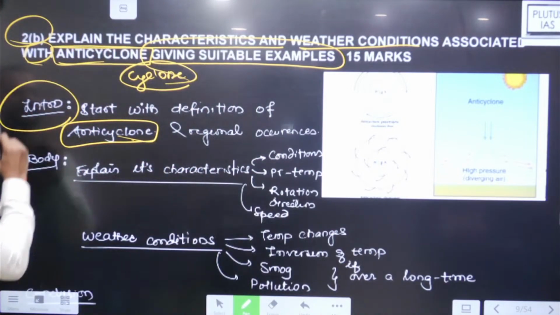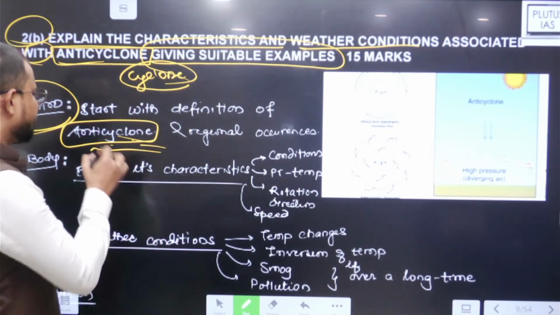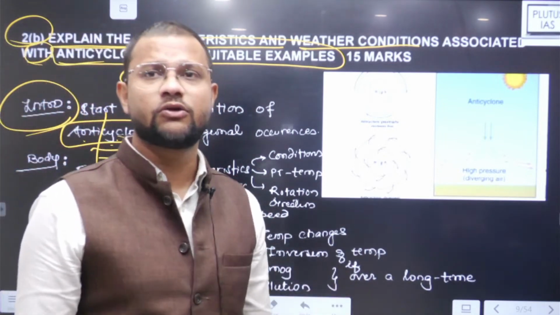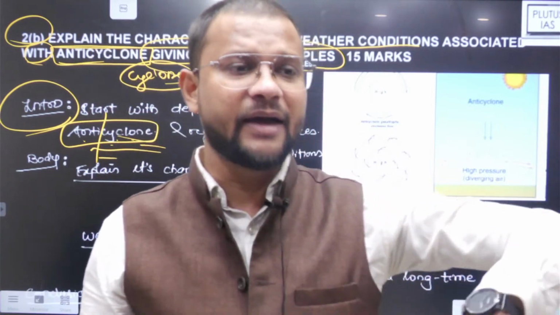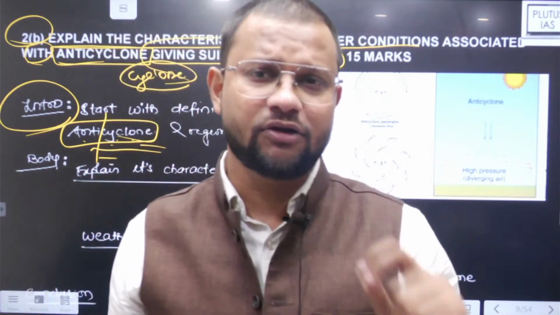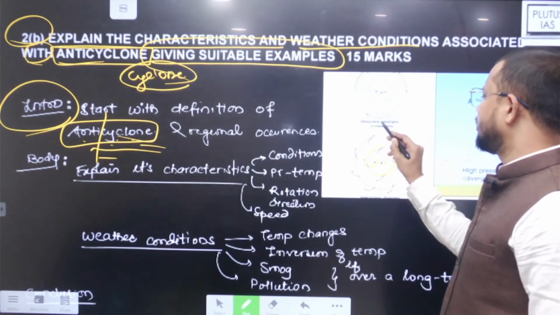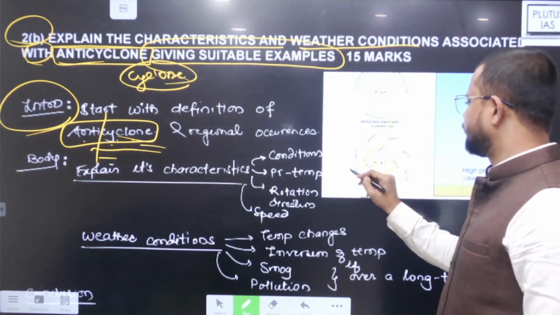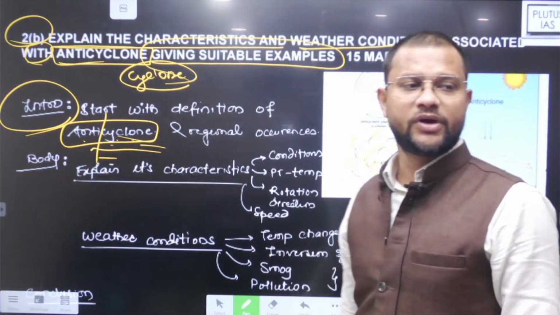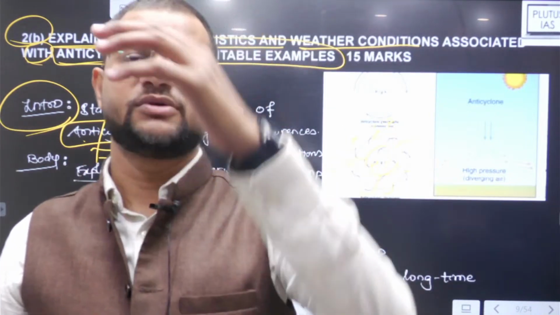See, first introduction कैसे करोगे? No, without any doubt, definition of anticyclone. देखो इसका meaning ये है, anticyclone, that is opposite to cyclone. So what is cyclone? Low pressure center surrounded by high pressure region with inward blowing air. What is anticyclone then? High pressure center surrounded by low pressure region with outward blowing air. Yeah, that is the simple definition of anticyclone, that is atmospheric disturbance. Introduction यहीं पे हो गया.